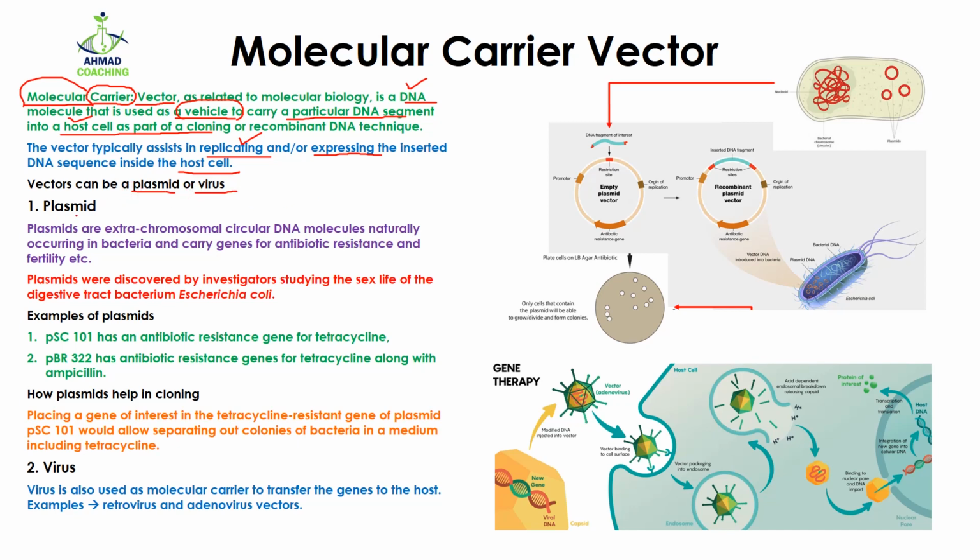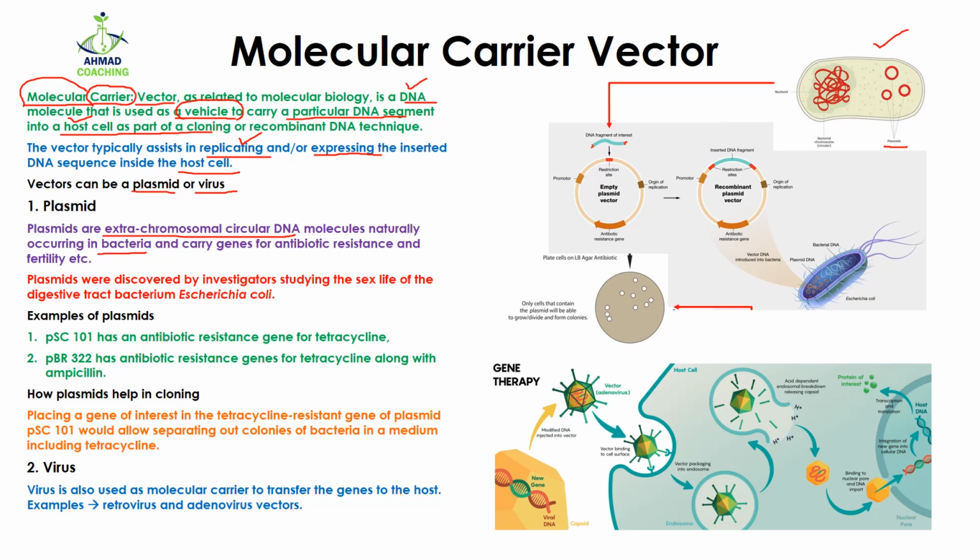Talking about plasmids, the plasmids are extra chromosomal circular DNA molecules which are naturally present in the bacteria. Here you can see this is our bacterial cell. Here you can see this is its bacterial chromosomal DNA. While along with this DNA, there are some circular DNA present in the bacteria. These circular DNA are known as plasmids.